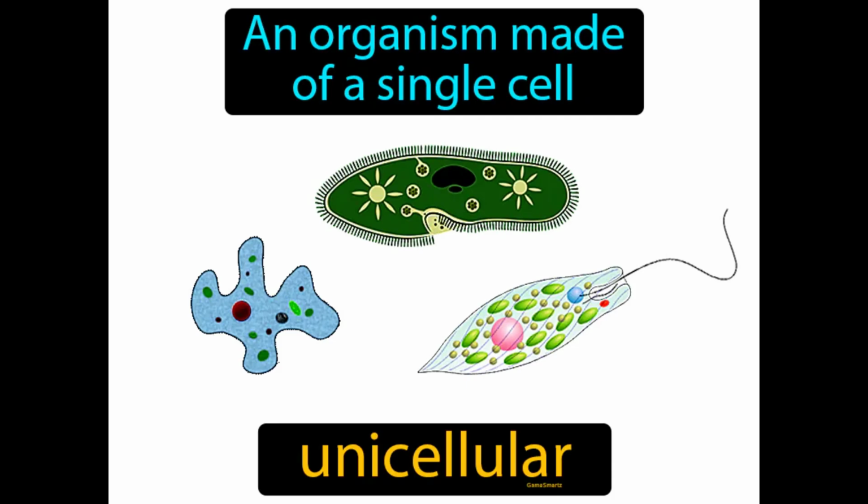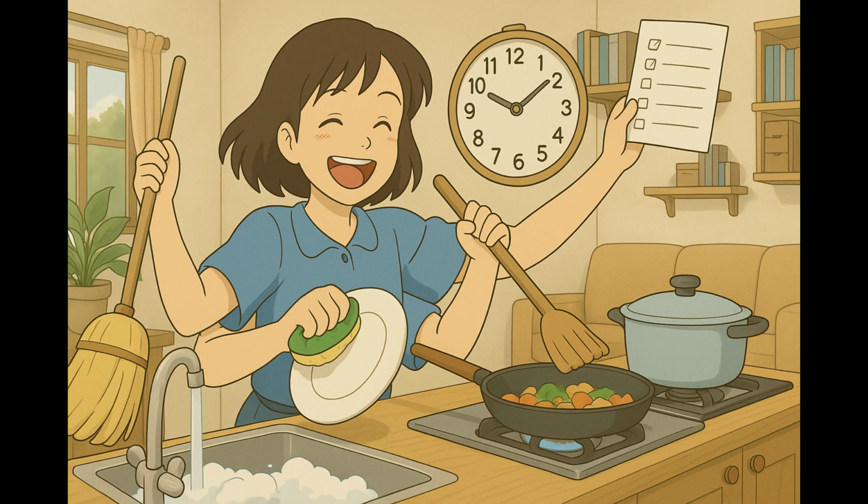An organism made of a single cell, unicellular. A unicellular organism is a living being composed entirely of one cell, like bacteria or yeast. Imagine trying to manage an entire household by yourself, doing the cooking, cleaning, organizing, and maintenance all on your own. In a similar way, a unicellular organism has to handle every function necessary for its survival, like feeding, energy production, and reproduction, within just one cell.